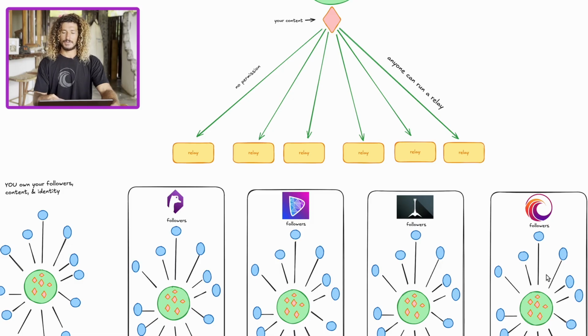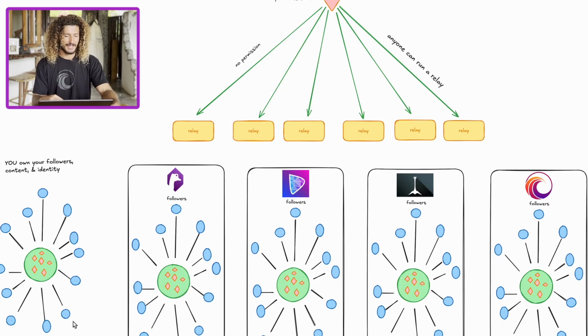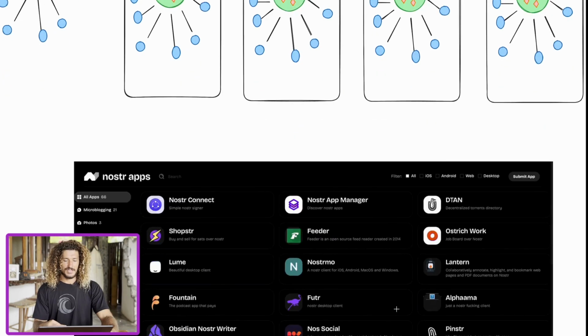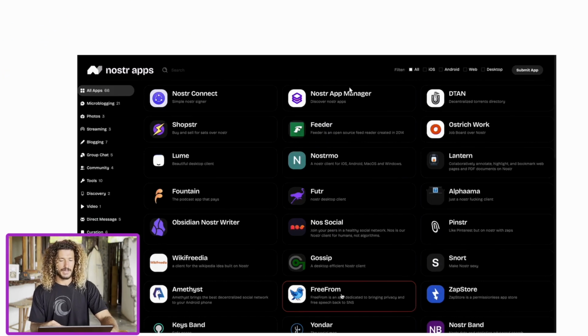So it's no longer just singular points of failure from these platforms. And then it's up to the apps that are built on Nostr to show you the content. And here's the beauty of it. Once you establish an identity and you get some followers and your content on here, it goes with you into every app. Say one app was to go down, no worries. You could just post on another app and people will find you. This is a new ecosystem and it's growing, and you can see the apps on Nostr on nostrapps.com.